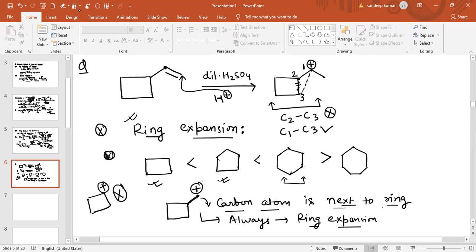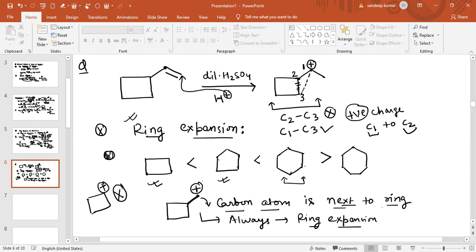And then the positive charge will come from the first carbon atom to the second carbon atom. These are the steps followed for ring expansion. You will simply give the numbering 1, 2, 3, break the bond of the second and third carbon atom, and form the bond of the first and third carbon atom. And the positive charge is moved from the first carbon atom to the second carbon atom.